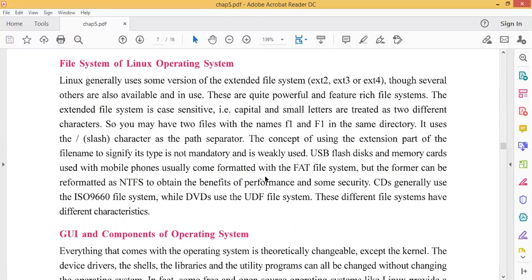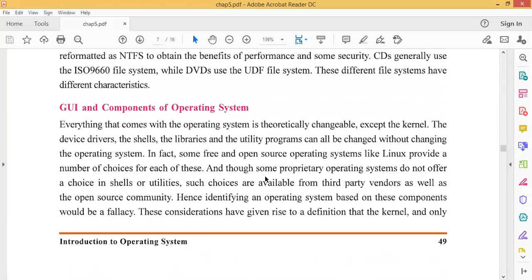The concept of using an extension as part of the file name to signify its type is not mandatory and weakly used. USB flash disks and memory cards used with mobile phones usually come formatted with the FAT file system, but the former can be reformatted as NTFS to obtain the benefit of performance and some security. CDs generally use the ISO 9660 file system, while DVDs use the UDF file system. These different file systems have different characteristics.